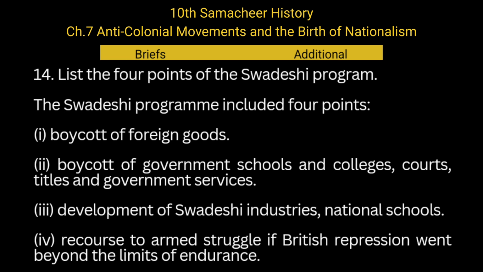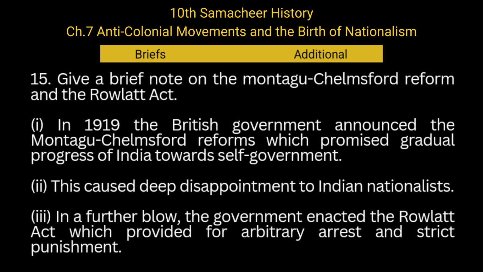List the 4 points of the Swadeshi program. The Swadeshi program included 4 points: boycott of foreign goods; boycott of government schools and colleges, courts, titles and government services; development of Swadeshi industries and national schools; and recourse to armed struggle if British repression went beyond the limits of endurance.